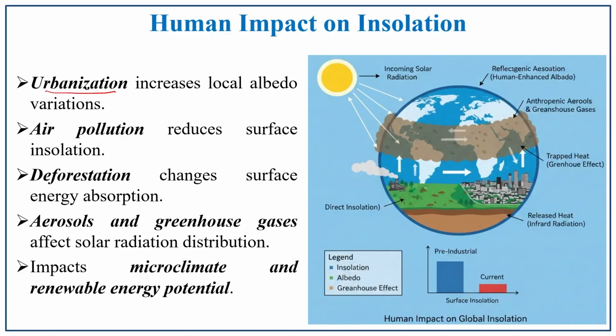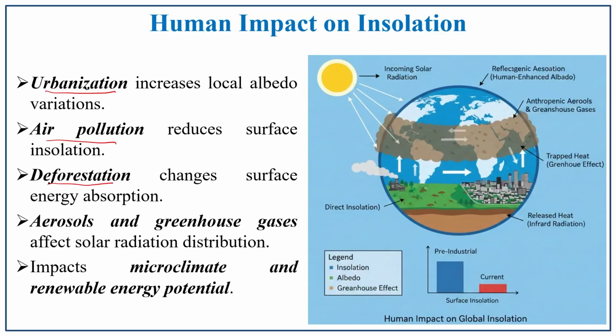The next one is air pollution, which reduces the surface insolation. The next one is deforestation. Clearing of forest entirely disturbs the ecosystem and adversely affects climatic conditions, especially the incoming solar radiation. Aerosols and greenhouse gases also affect and disturb the incoming solar radiation. It also impacts microclimate and renewable energy potentials.